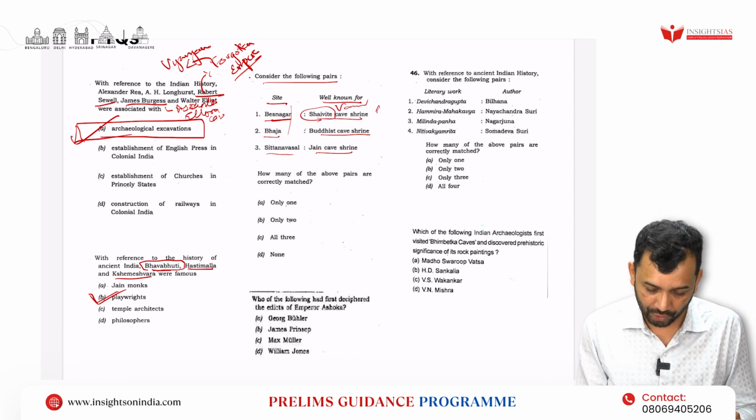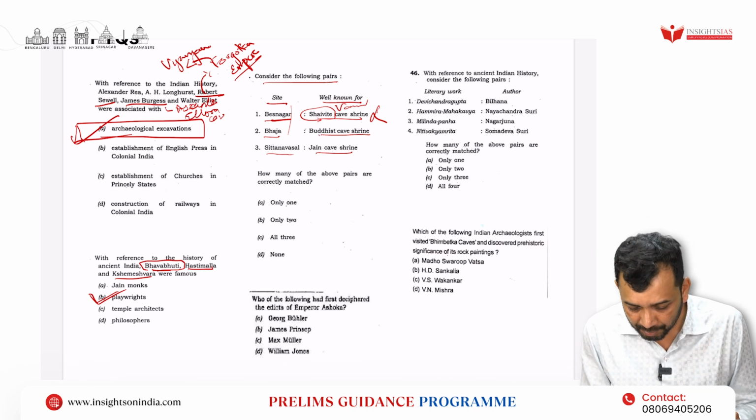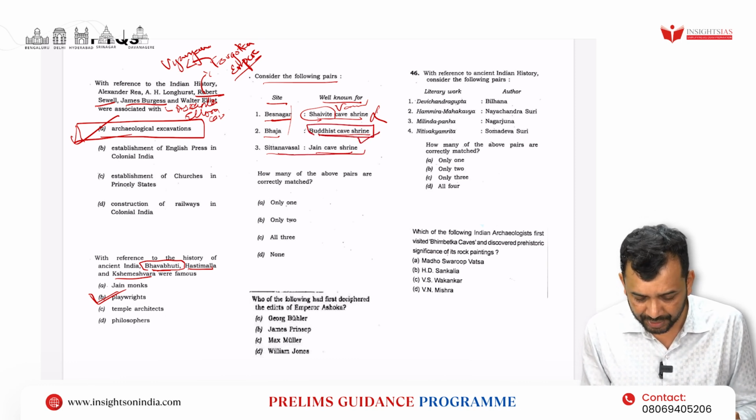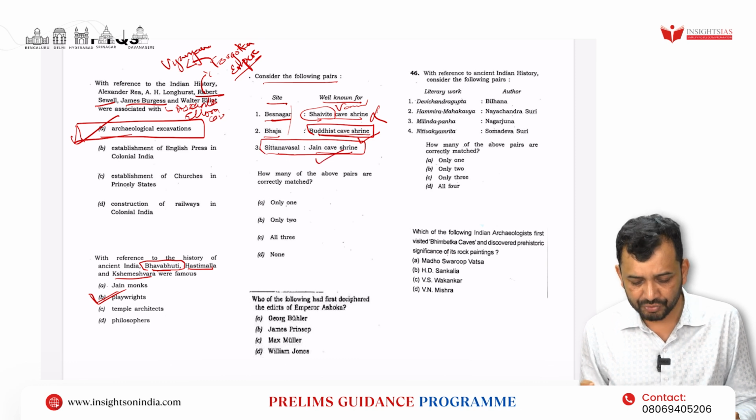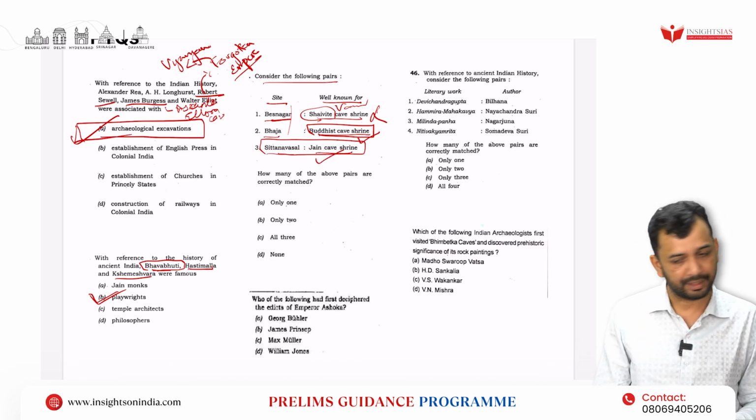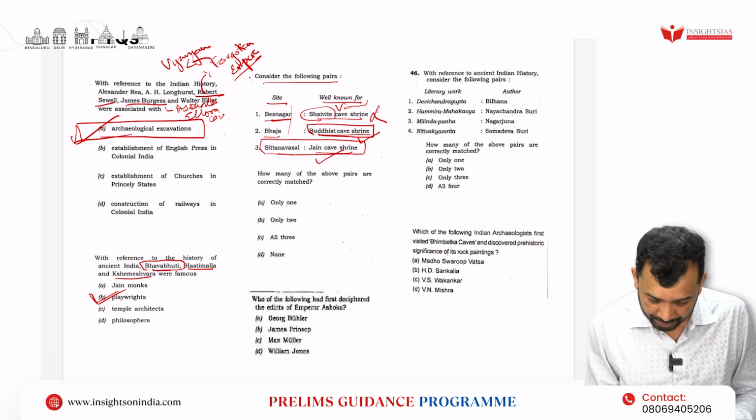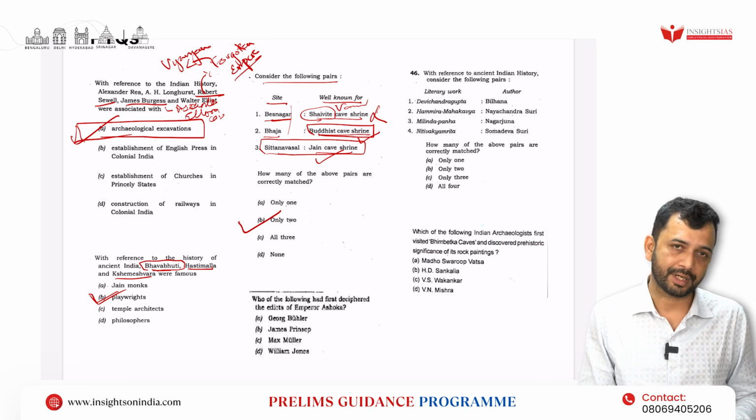So this goes wrong. Now Bagh, the Buddhist cave shrine, is correct, and also Sittanavasal, which is in Tamil Nadu, known for Jain cave shrines, is also correct. So the option will be: how many pairs are correct? Only 2 pairs are correct.